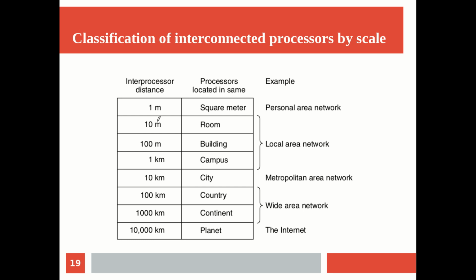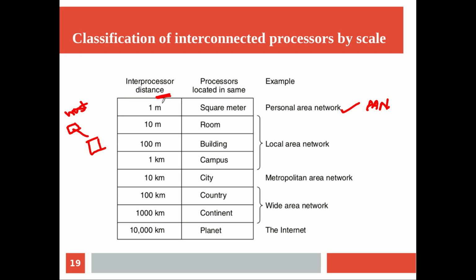Okay, so if you are looking at the very first category, what we have is the so-called personal area network. So typically covering a range, and cover means you can think of something as inter-processor distances. Inter-processor distances in the sense, in a computer network, the machines we call them as hosts. So basically they are processors only, right? So given two machines which are part of the computer network, what about its inter-processor distance?